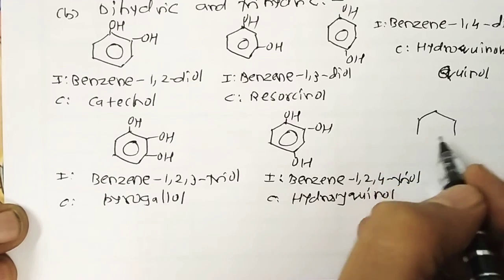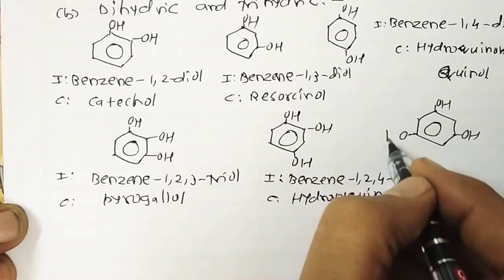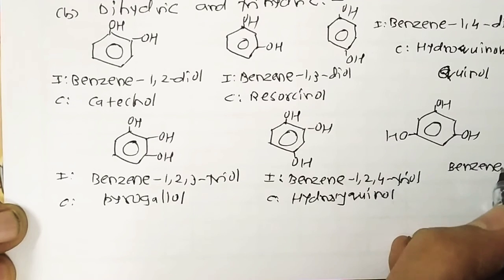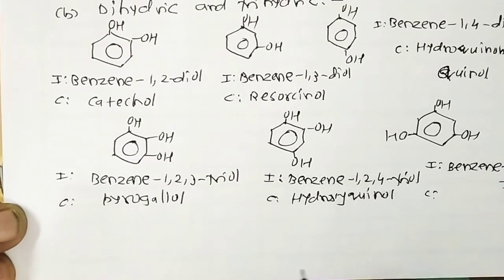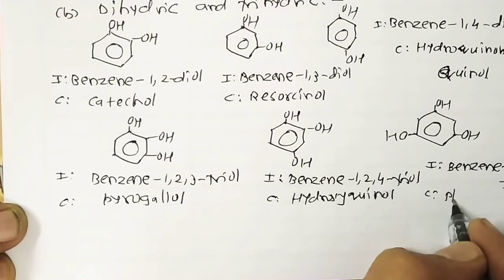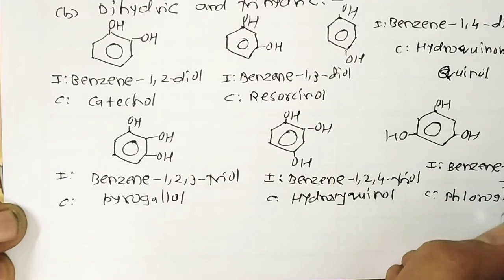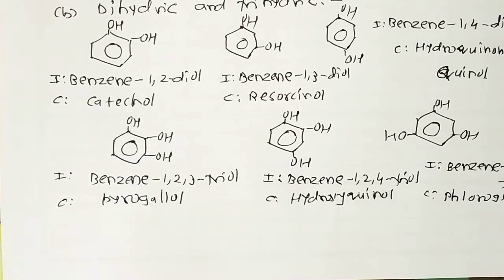One more. OH. It's a symmetric position, 1, 3, 5. So the IUPAC name of this compound is benzene-1,3,5-triol. It's the IUPAC name. But what about the common name? The common name is phloroglucinol, or phloroglucinol.